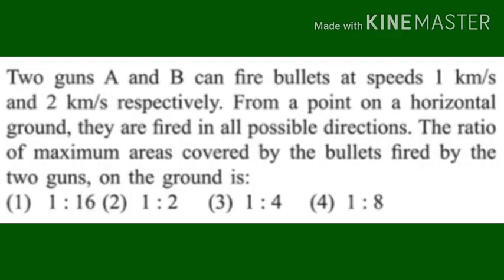Two guns A and B can fire bullets at speeds 1 km per second and 2 km per second respectively. From a point on a horizontal ground, they are fired in all possible directions. The ratio of maximum areas covered by the bullets fired by the two guns on the ground is: the options are 1:16, 1:2, 1:4 and 1:8.